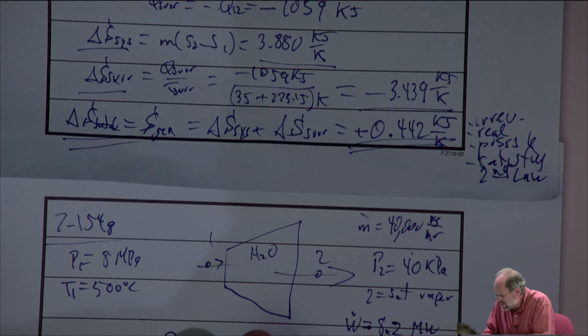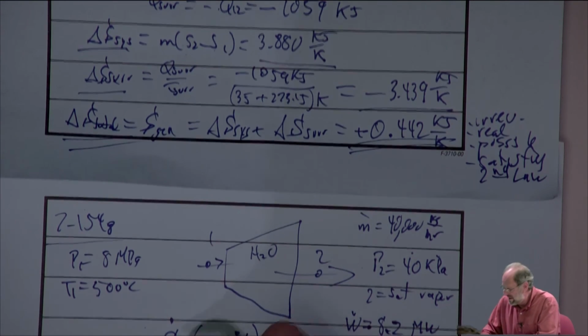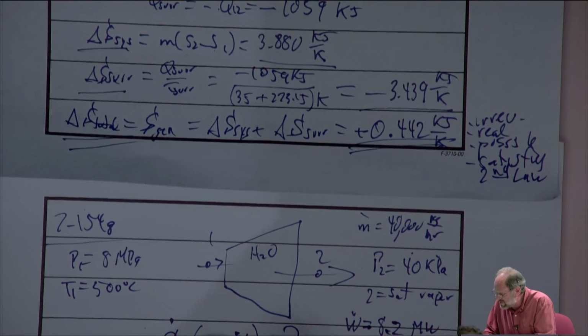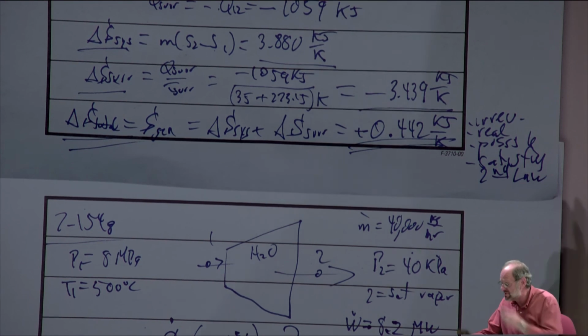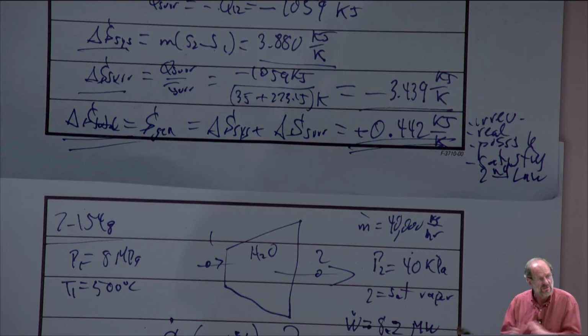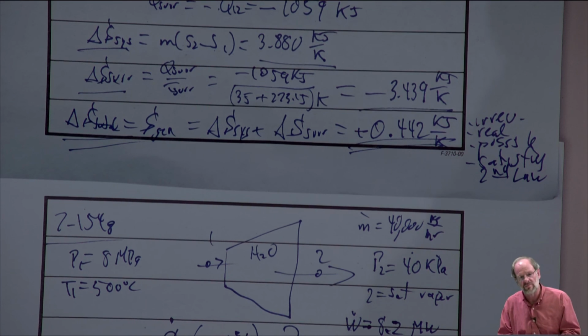So S dot generation, which by the way is just the rate change in the entropy, is what we're trying to find. And it's the total entropy generation, so we really should write the word total here, just to remind us that we're talking about the total, not just the entropy change of the system, not just that of the surroundings, but for the total.